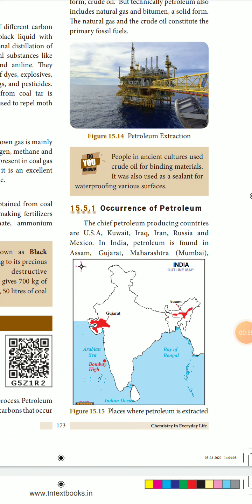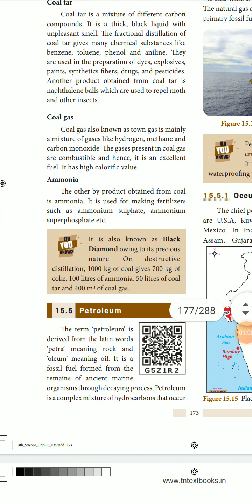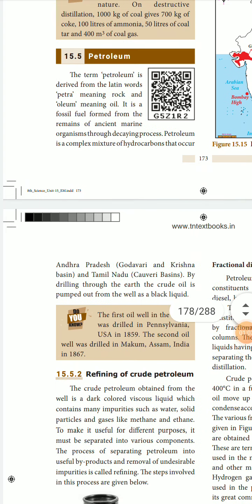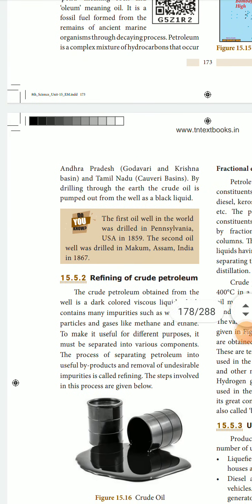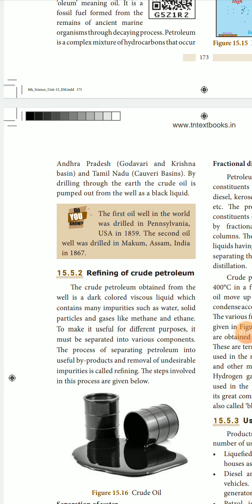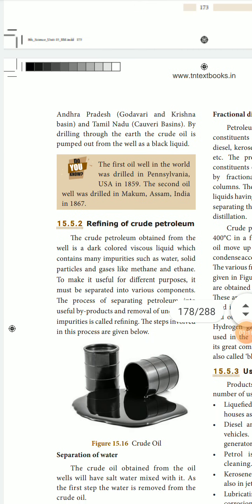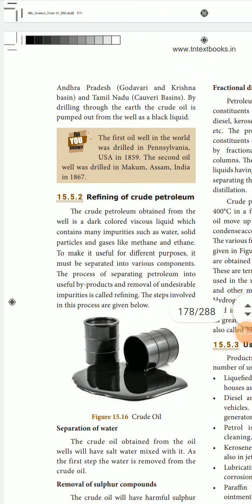In India, we can find petroleum in Assam, Gujarat, Maharashtra, Mumbai, then in Andhra Pradesh, in the Godavari and Krishna basins, and the Tamil Nadu Kaveri basin. By drilling through the earth, the crude oil is pumped out from the well as a black liquid. Petroleum is a mixture and a viscous liquid. Viscous means it does not flow easily, and it contains impurities such as water, solid particles, and gases like methane and ethane. So before using this petroleum, we have to remove all these impurities.